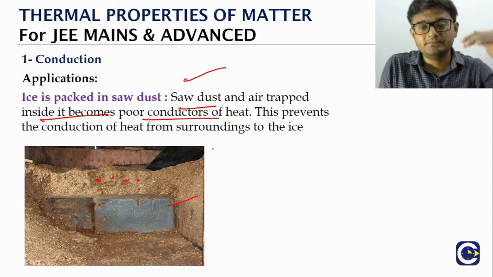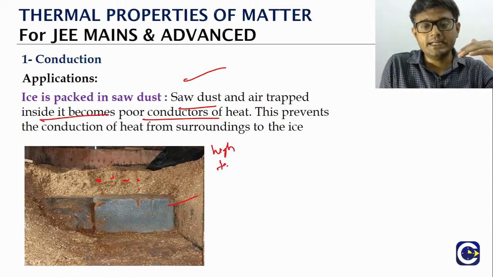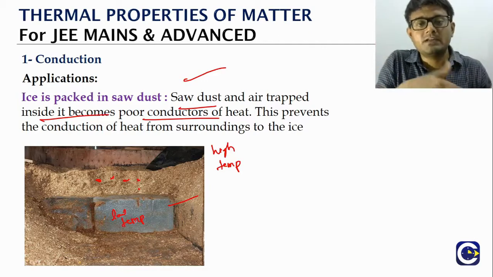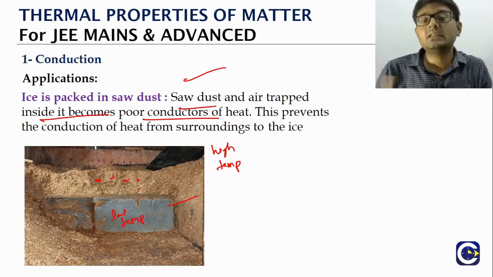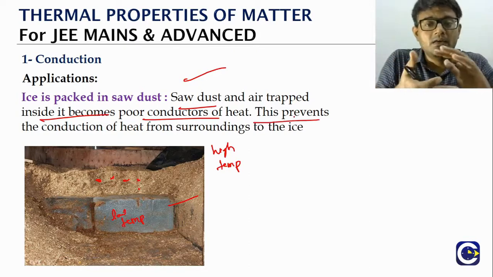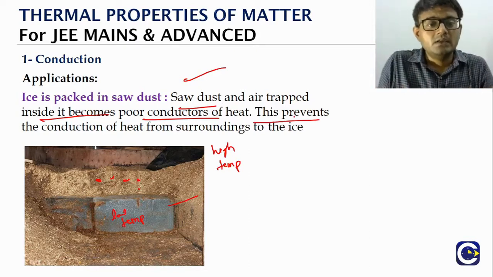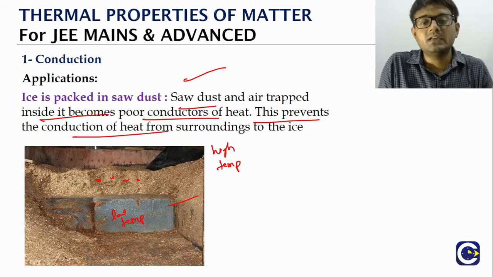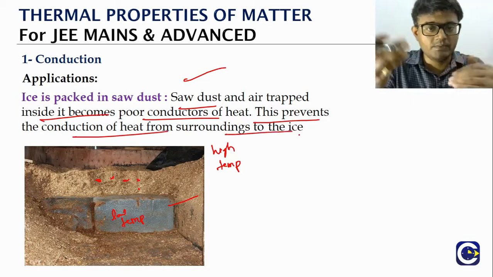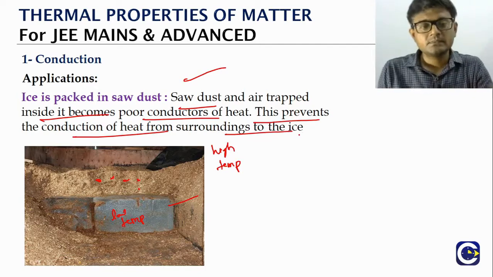The surrounding is at high temperature, right? The ice is at low temperature. If there is a proper conduction of heat, by the time we transport from one place to other place, the ice would have melted. But that does not happen. So the sawdust along with the air that is trapped will prevent the conduction of heat from the surrounding to the ice, because always the idea is heat will flow from high temperature to low temperature, correct?